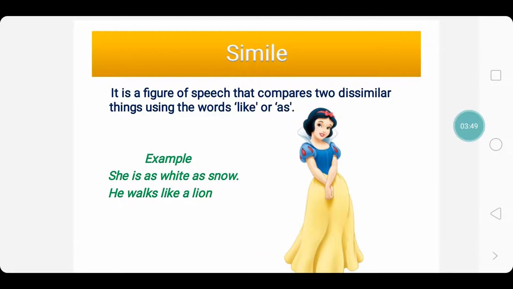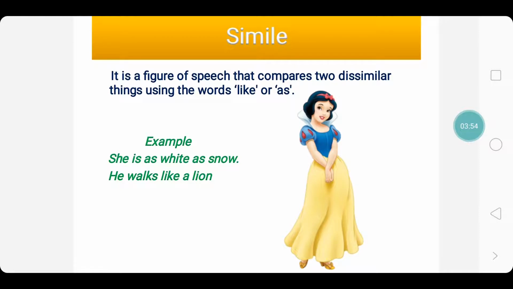Now, on to the next figure of speech, that is simile. Simile is a figure of speech that compares two dissimilar things using the words like or as. For example, she is as white as snow. That is, the girl is so fair that the fairness of the girl is equivalent to the whiteness of the snow. So, it shows that the girl is very fair in color. This makes us compare the skin tone of the girl with the color of the snow.